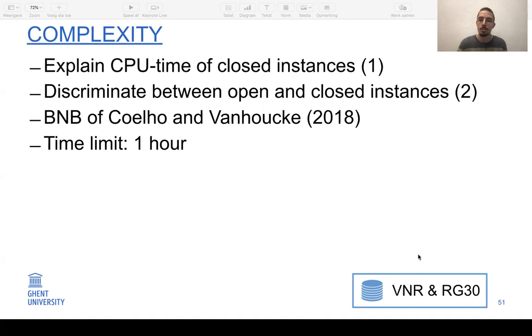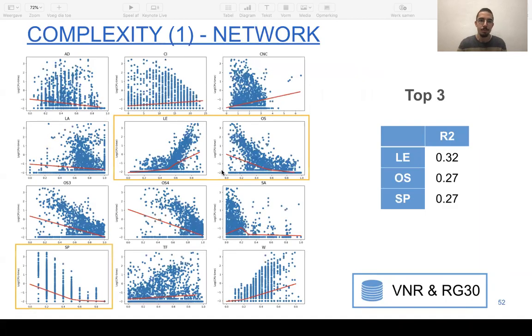So we tested this algorithm on these two data sets with a time limit of 1 hour. So here are the plots. We see that a lot of measures do not have a very clear relationship, but some do. So the linear extensions indicator was the best one, followed by the OS and the SP. The fourth best performing was the width indicator, but you see that they can explain quite a part